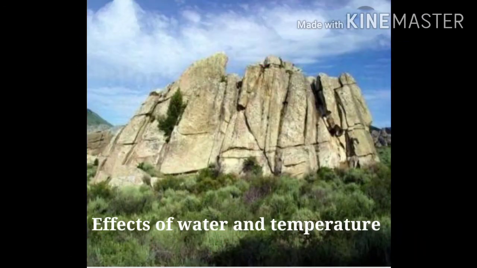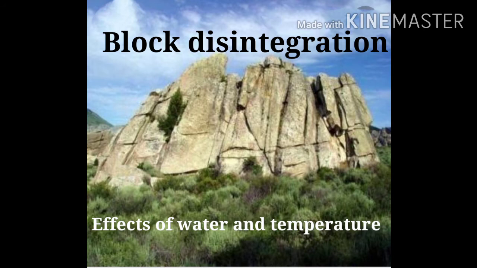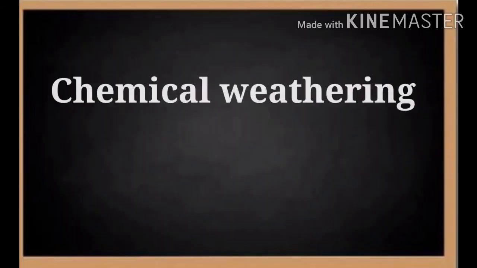A difference in temperature causes contraction and expansion, widening the joints or the cracks in the rocks. Water accumulates in such wide joints and big blocks of rock separate from each other. This is called block disintegration. Now the next one is chemical weathering.